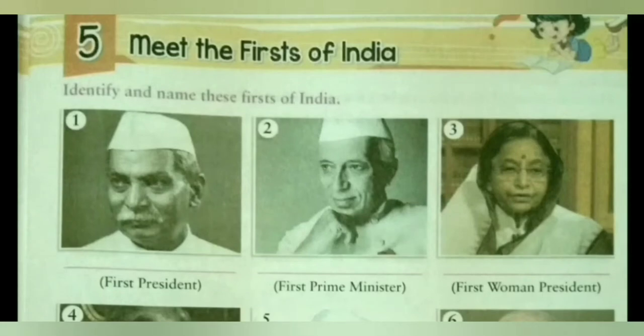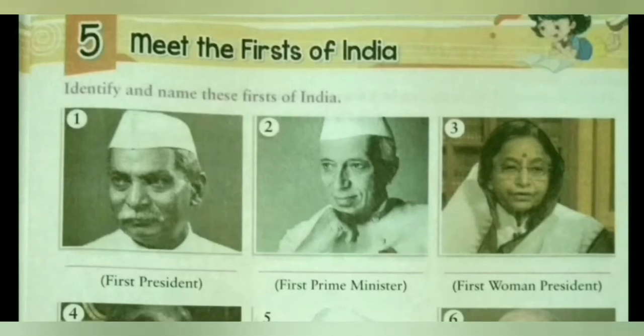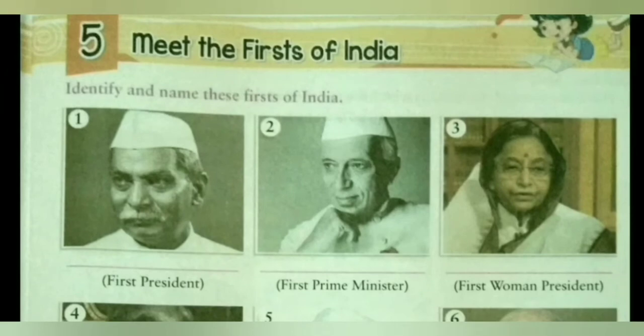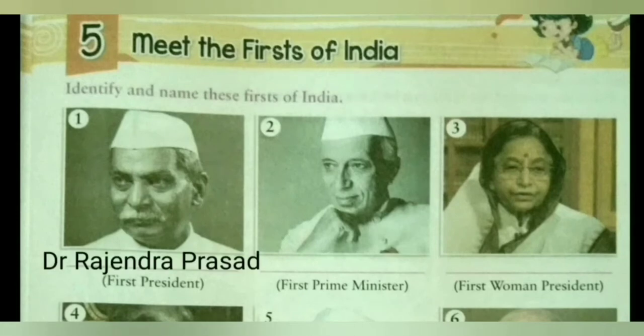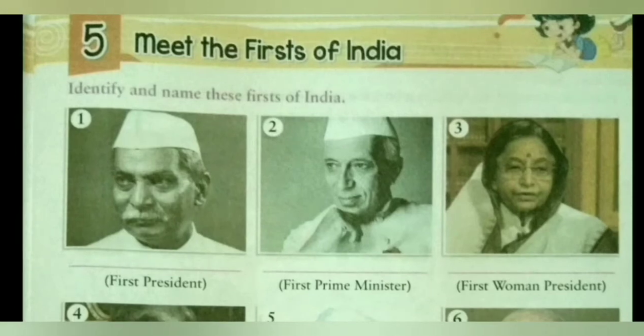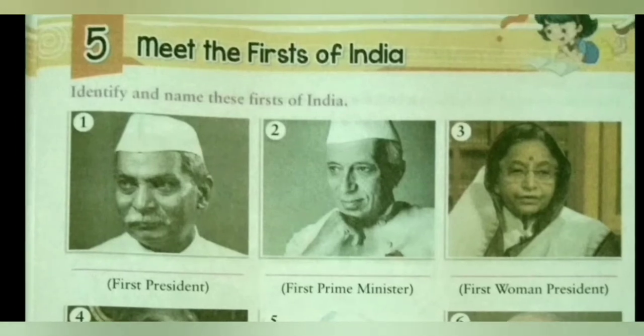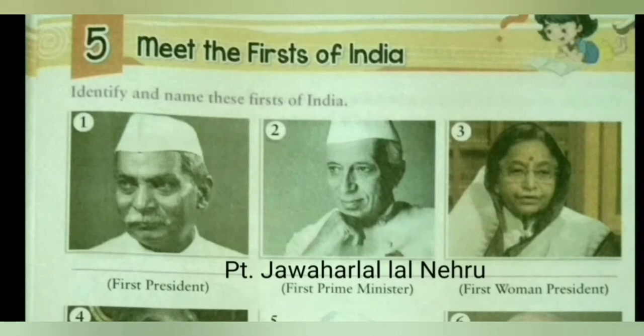The first picture you can see is a picture of the first president. So, our first president of India was Dr. Rajendra Prasad. So, we will write here Dr. Rajendra Prasad. Second picture is a picture of the first Prime Minister of India. So, the first Prime Minister of India was Pandit Jawaharlal Nehru. So, we will write in the space given Pandit Jawaharlal Nehru.